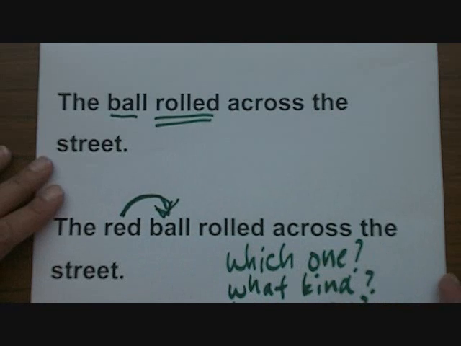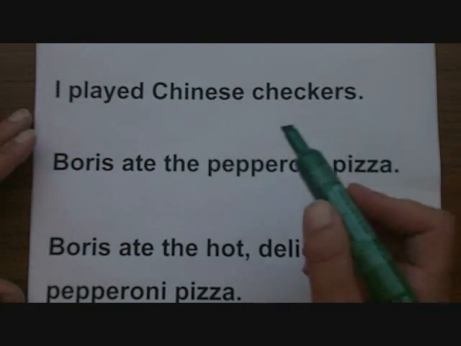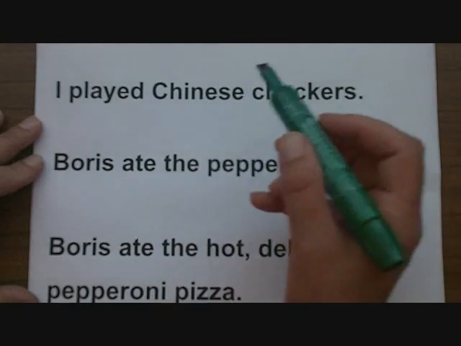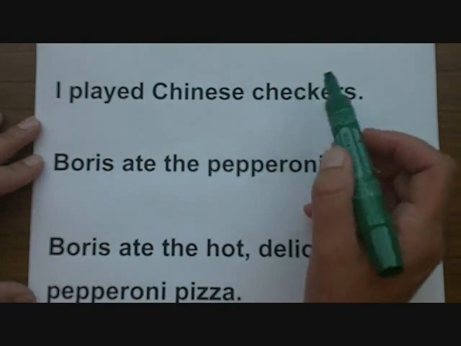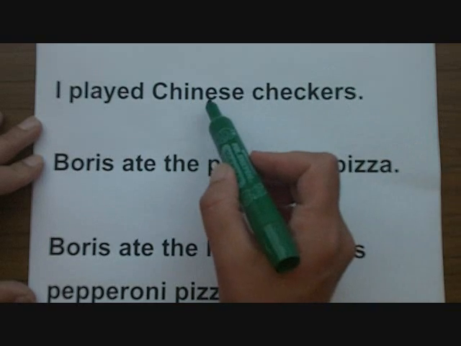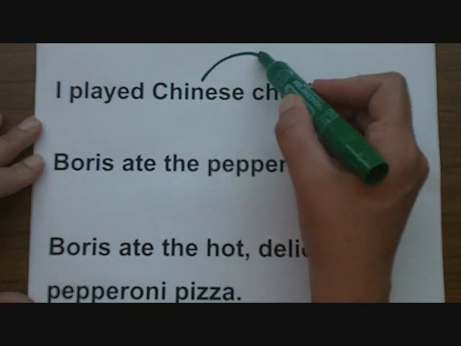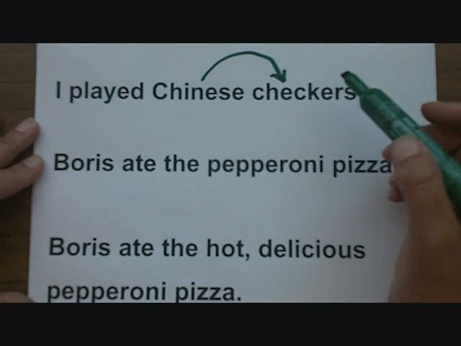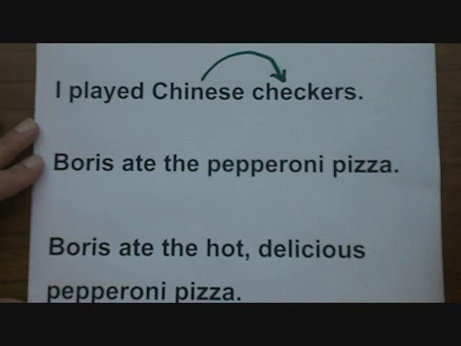Let's look at another example. I played Chinese checkers. I think Chinese is an adjective modifying checkers, but I'll put it to the test. What kind of checkers? Chinese ones. Chinese seems to be an adjective modifying checkers. But isn't Chinese a proper noun? Usually it would be a proper noun, but in this sentence it's functioning as an adjective. So we call it a proper adjective.